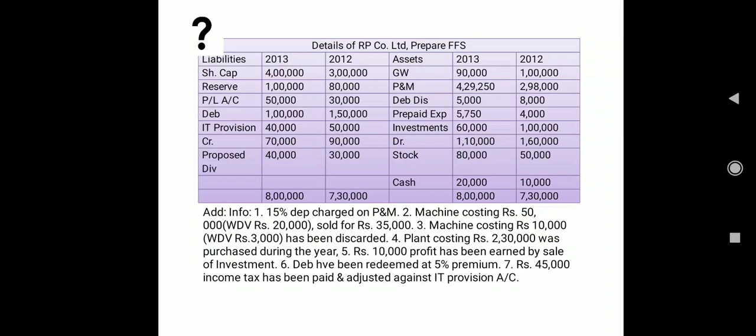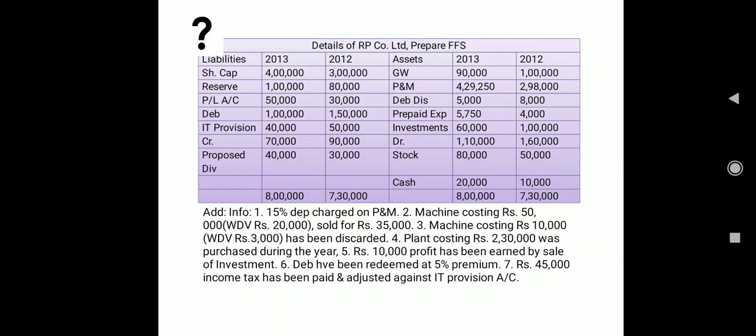Now moving towards the asset side. Goodwill. So 2012 1 lakh value and 2013 90,000 value, that means there's a difference of 10,000, so we are writing off the goodwill. So goodwill written off is definitely a part of your non-cash expense. Fine. Then plant and machinery, we have the value and we have some information in the additional information also, so we'll work with that and afterwards we'll discuss what will go where.